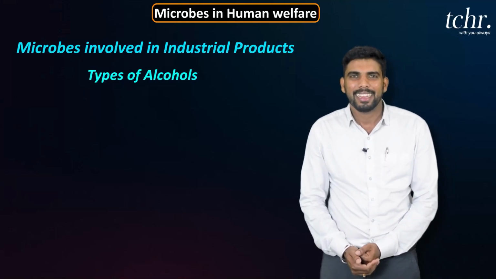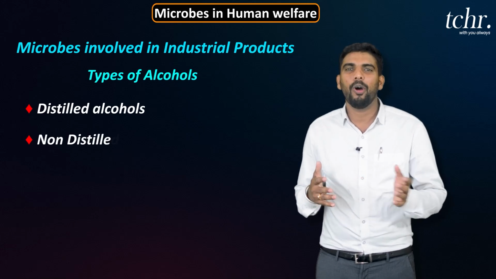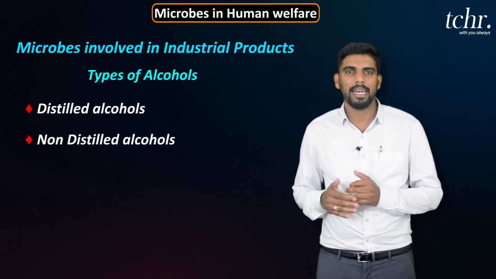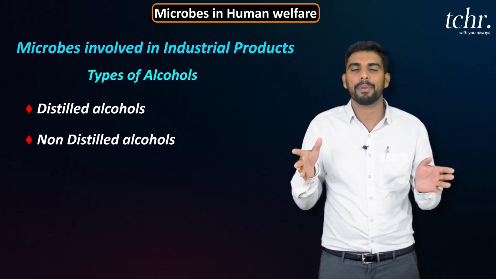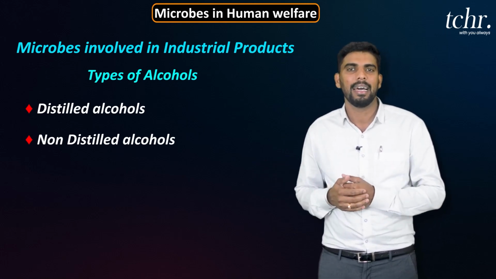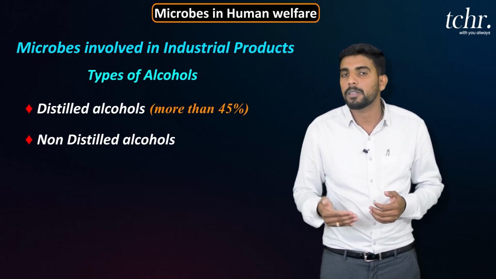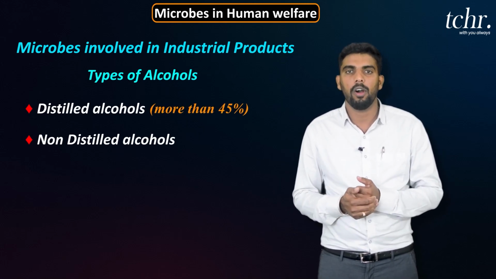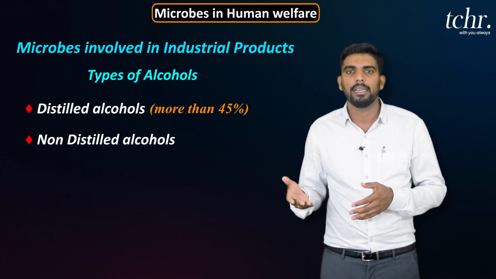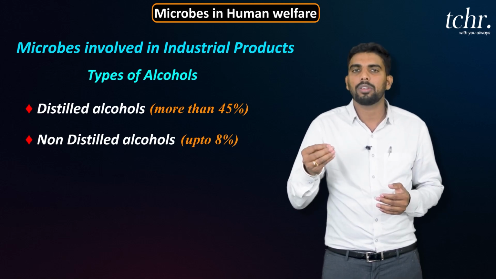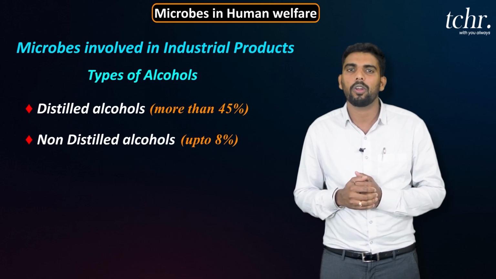In alcohol, there are two types observed: distilled alcohols and non-distilled alcohols. Distilled alcohol means the alcohol concentration is higher, because they are distilled products like whiskey, brandy, rum. They contain more than 45% alcohol because they are distilled. The remaining ones, like beer and wine, contain only 7 to 8% alcohol because they are non-distilled alcohols.